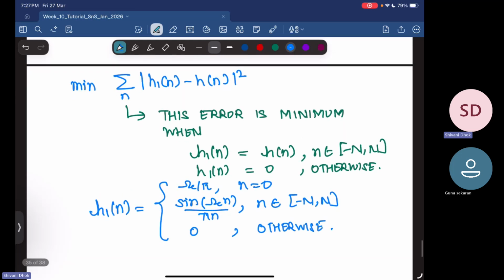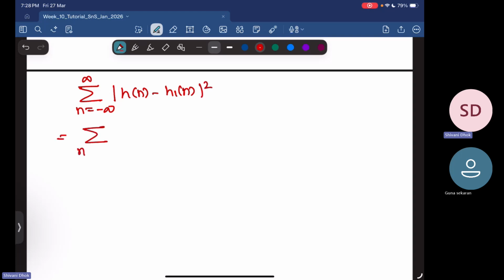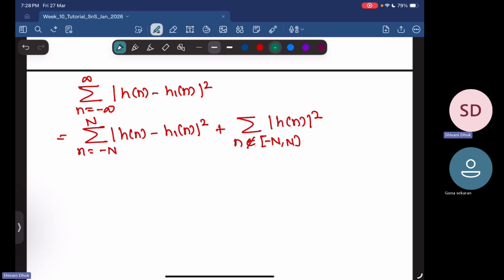So how do you come up with this particular solution? Let me just quickly make you familiar with that. So you have n equal to minus infinity to infinity, this error as h of n minus h1 of n whole squared. This you can split into two parts: n running from minus N to N, h of n minus h1 of n whole square, plus the summation when n is not in the range of minus N to N. In that range, your h1 of n is 0, so you get h of n whole square. This particular term is not in our control.